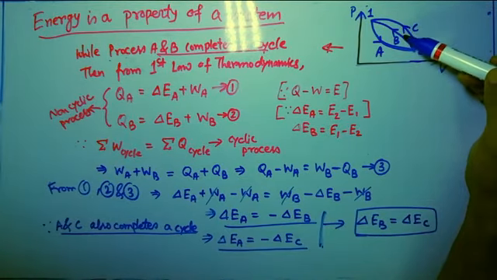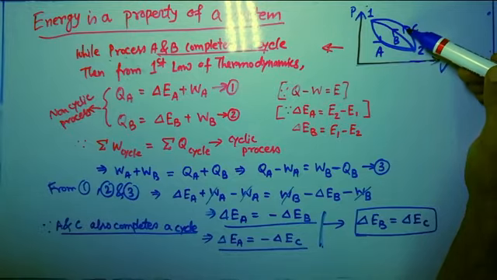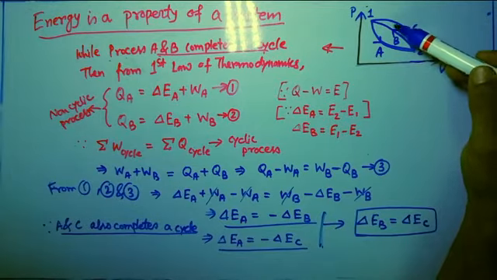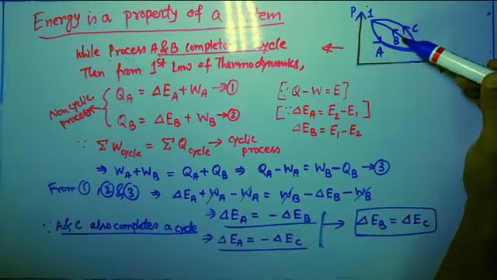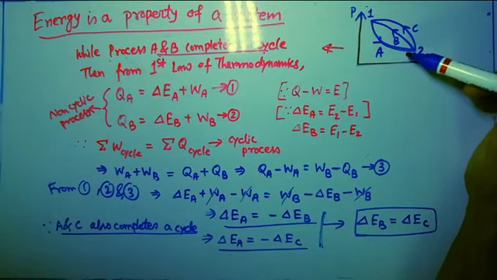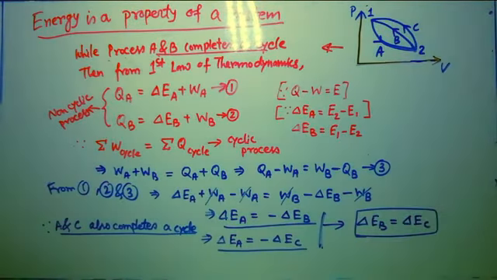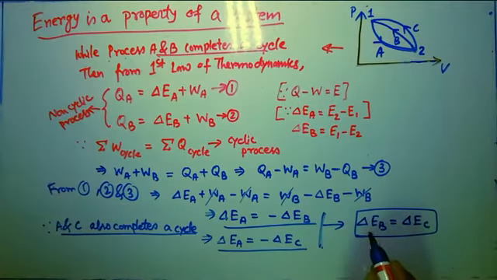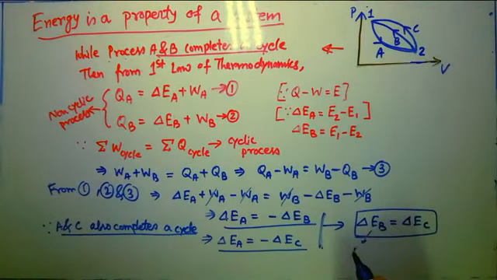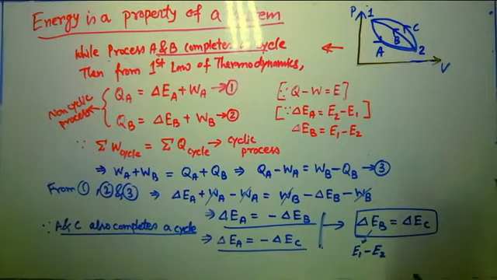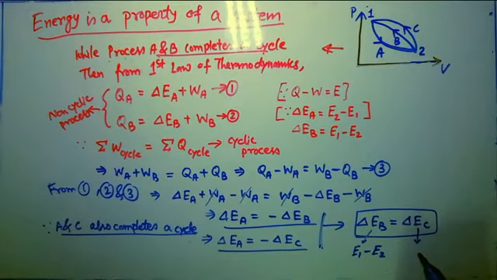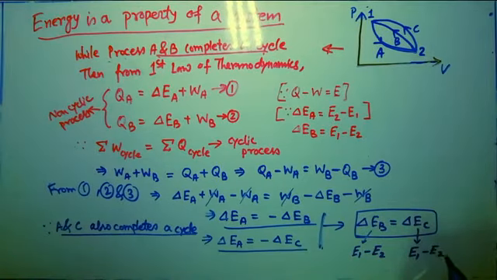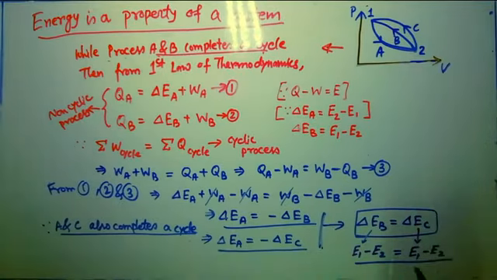But here in this diagram you can see that process B and process C are adopting different paths, isn't it? They are not following the same path, they are following completely different paths. But we can see the change of energy is completely the same. Del EB, what does this mean? That means final energy E1 minus E2, initial energy. And del EC, same: final energy E1 minus initial energy. You can see both of them are basically the same thing.